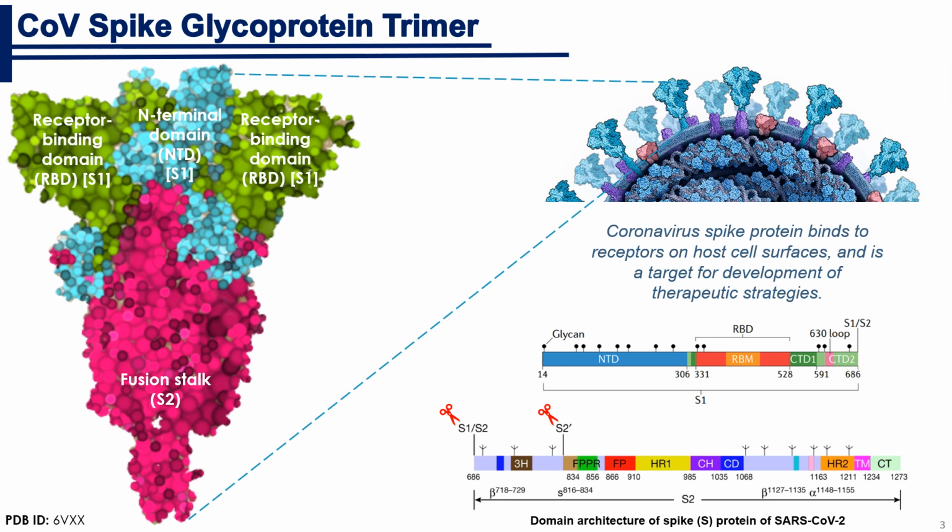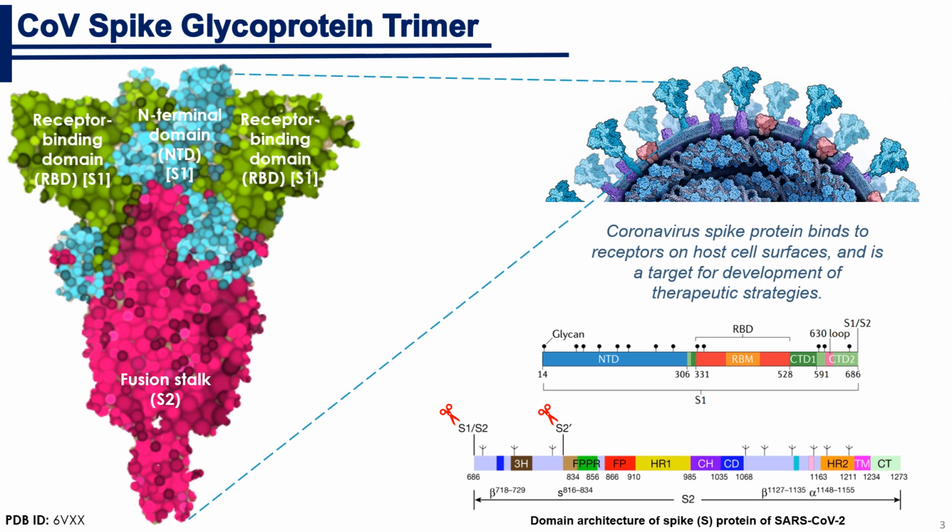The SARS-CoV-2 envelope is adorned with spike glycoprotein trimers. If we look at the structure of a single spike glycoprotein trimer, we can see that it has a receptor binding domain which can bind to its receptor ACE2, and a fusion stalk which mediates membrane fusion.